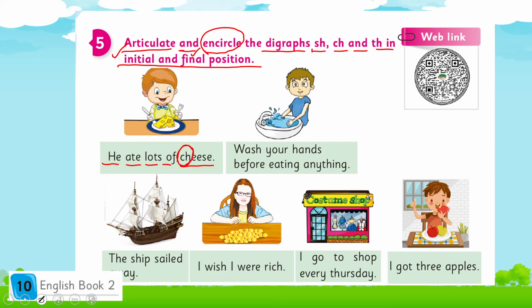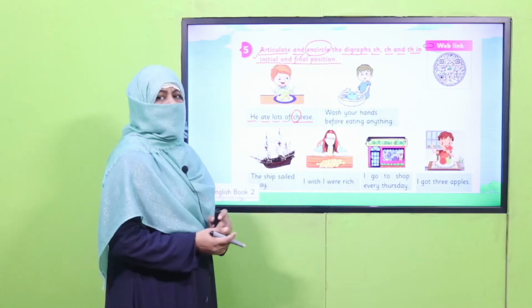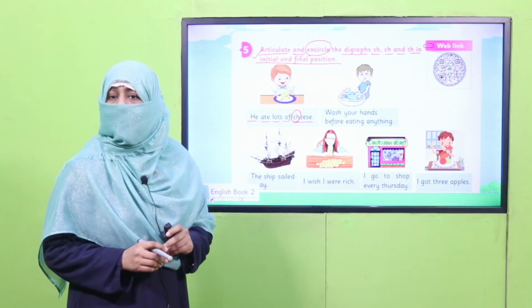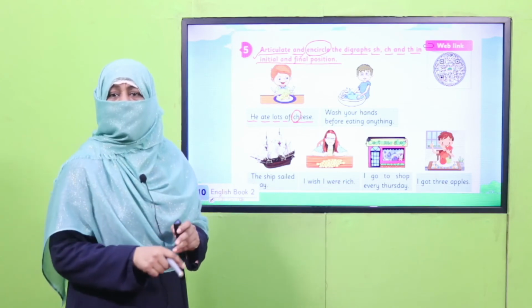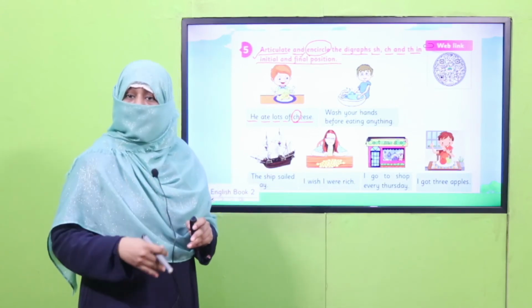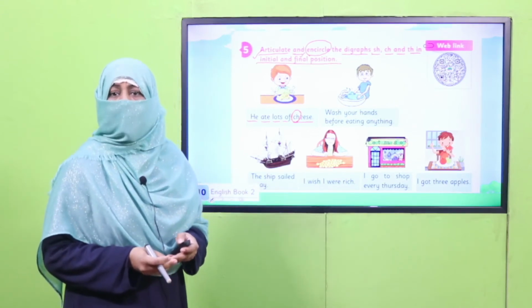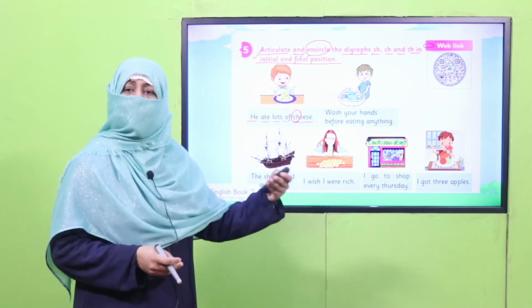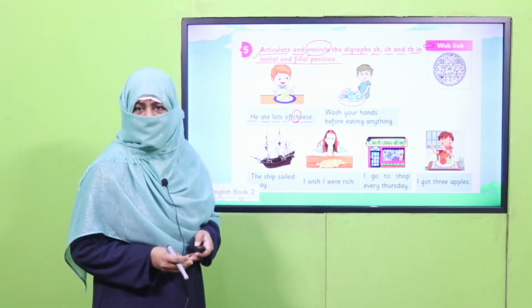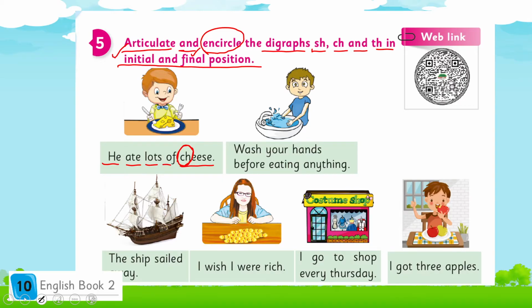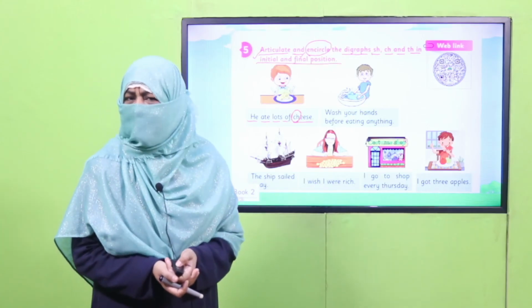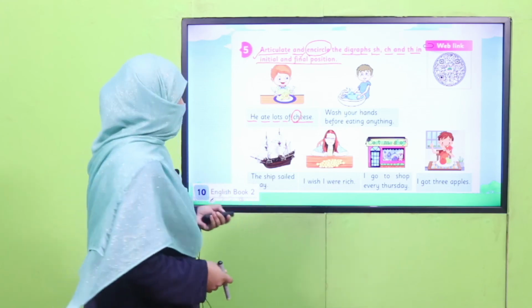Now pause the video, identify all the digraphs and circle them. Teachers, kindly make sure students are doing it properly. Don't tell them the answer and don't tell them to circle this. Let them do it. If a child is having a problem, guide the student to find the correct letter. Now pause the video and enjoy this activity. Yes, my dear children, are you done with it? Good job, you are smart.